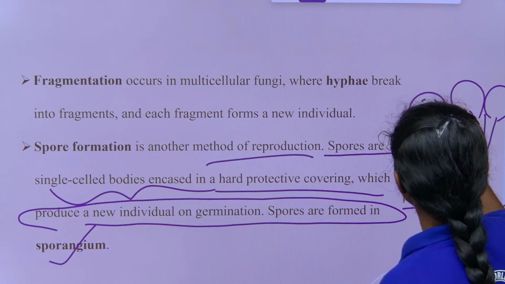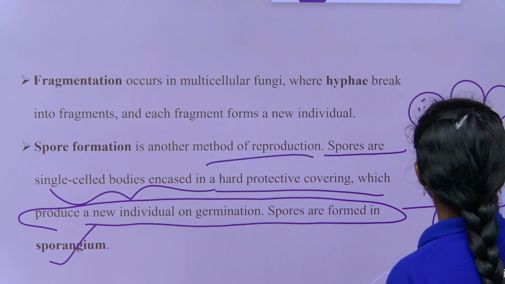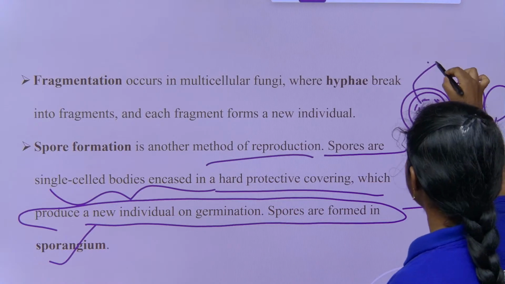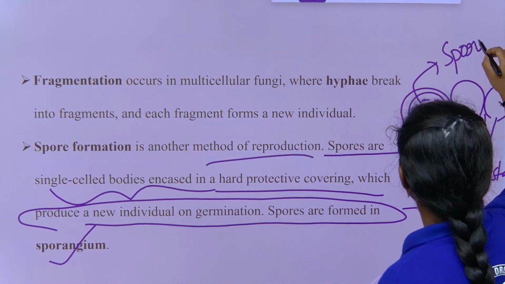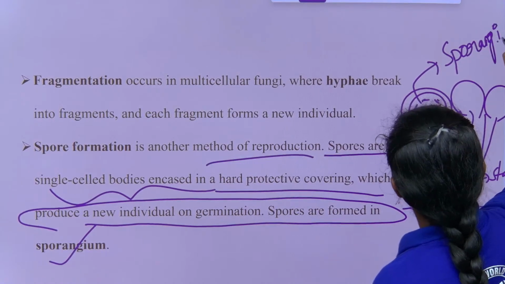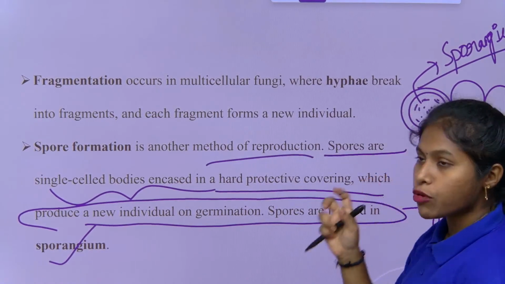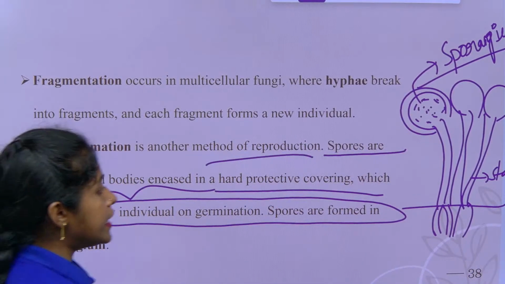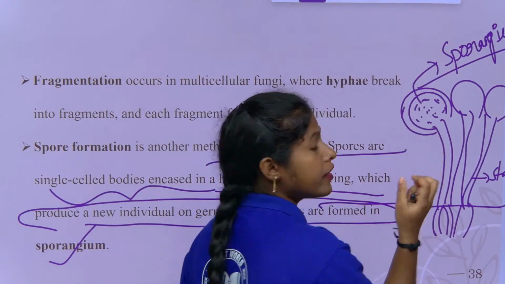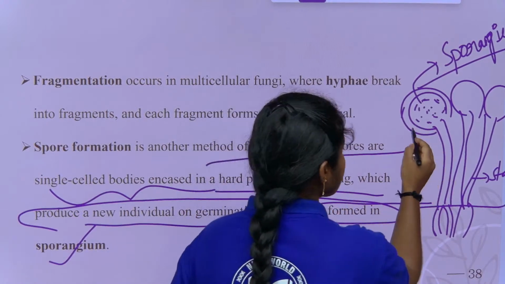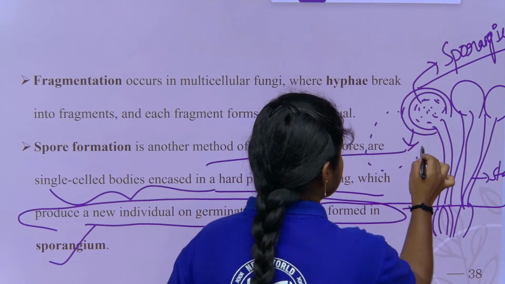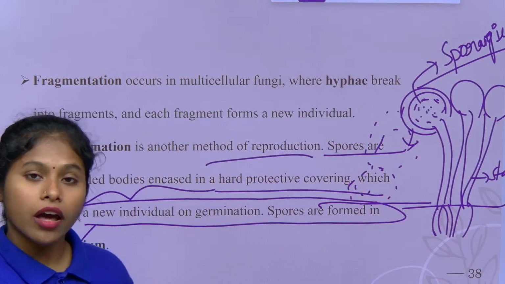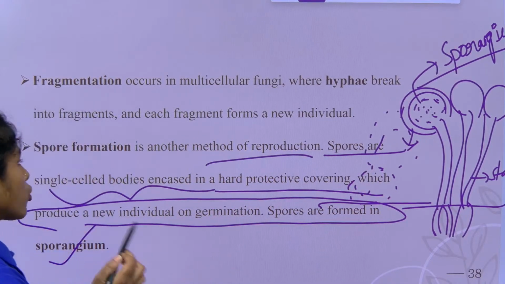This is called the stalk. The spores are present in the bob-like structures, which we call the sporangium. What do we call it, children? Sporangium. The sporangium has plenty of spores. When they are matured, the sporangium will rupture and burst, and the spores disperse. They grow under favorable conditions. Each spore gives rise to a new individual. This is about spore formation, children.